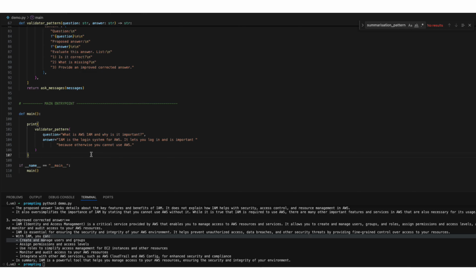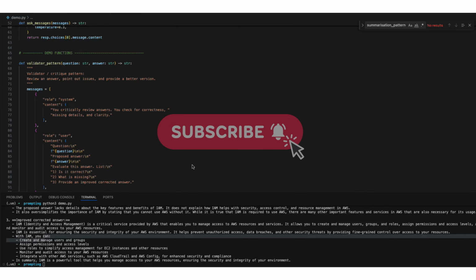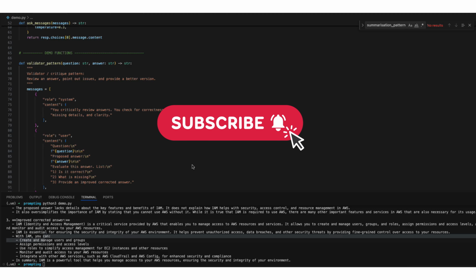So that's the full code walkthrough. And that brings us to the end of this session. Today we covered the foundation of prompt engineering, the 10 essential prompt patterns, and we also saw how to implement each of them in Python code using Groq's Llama models. These patterns are building blocks for everything advanced like chain of thought, ReAct, tree of thought, agents, which we will dive into in the next video.